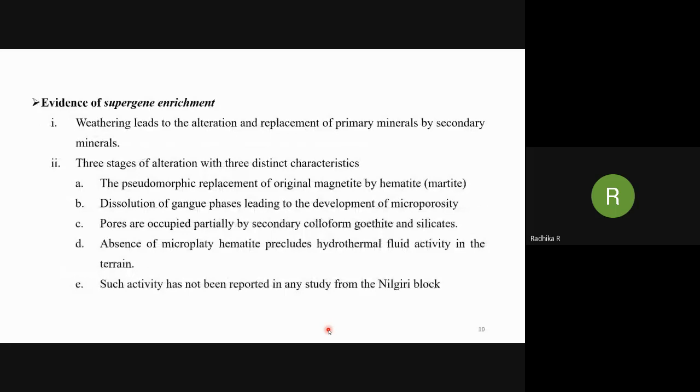Then, evidence of supergene enrichment. Weathering leads to the alteration and replacement of primary minerals by secondary minerals. Three stages of alteration with three distinct characteristics are characterized in this area: pseudomorphic replacement of original magnetite by hematite, which leads to the texture called martite; and dissolution of gangue phases leading to the development of microporosity, with the pores then occupied by secondary colloform goethite. The absence of microplaty hematite precludes hydrothermal fluid activity in the terrain. Such activity has not been reported in any study from the Nilagiri block.